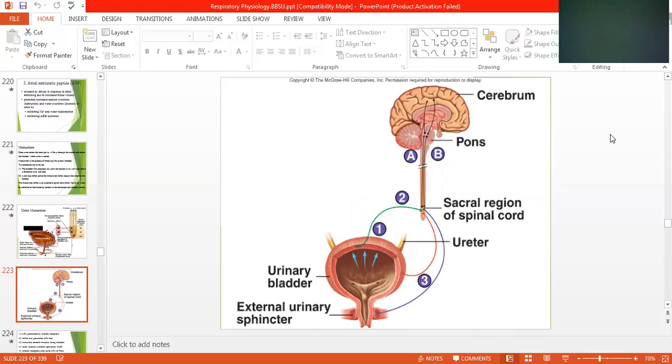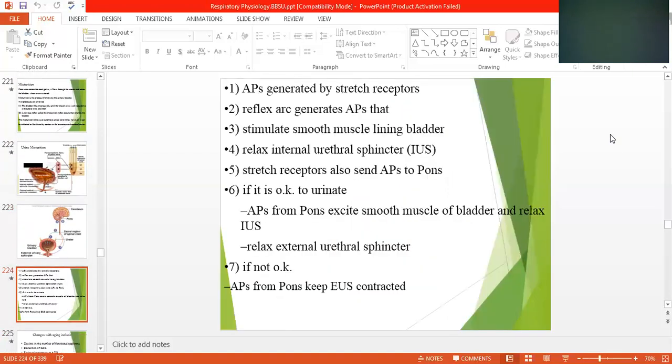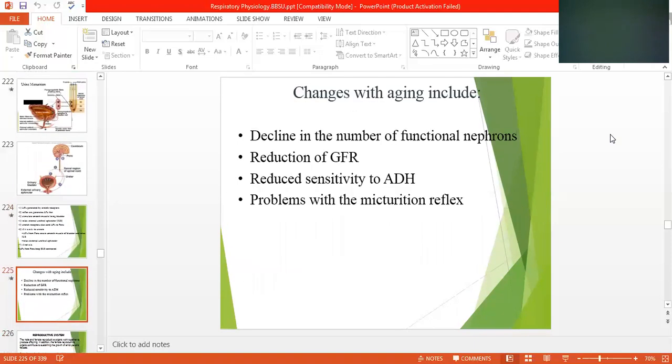Then we talk about how from the cerebral cortex we came down to the external urethral sphincter. Then we talk about how the pons controls the whole internal and external urethral sphincters. And we have also mentioned the changes with age. When the person becomes old, there is a reduction in the GFR, glomerular filtration rate, ADH, antidiuretic hormone, and micturition reflexes.